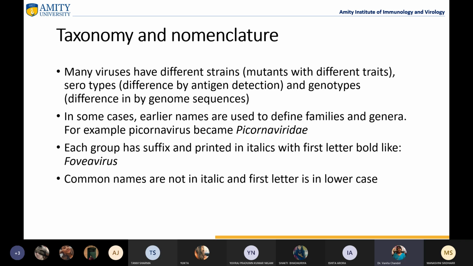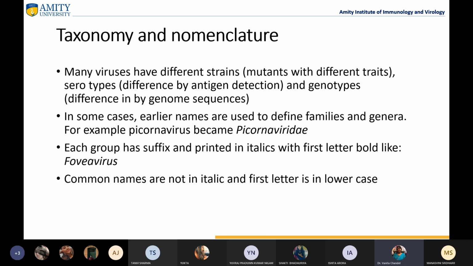So in some cases, earlier names are used to define family and genera. For example, Picornaviruses become Picornaviridae also. Similarly, the genus name and the family name. Each group has a suffix and is printed in italics with the first letter bold, like Fovea virus. Nowadays, it is not bold, it is single. The first letter is capital, and you italicize your genus names also.